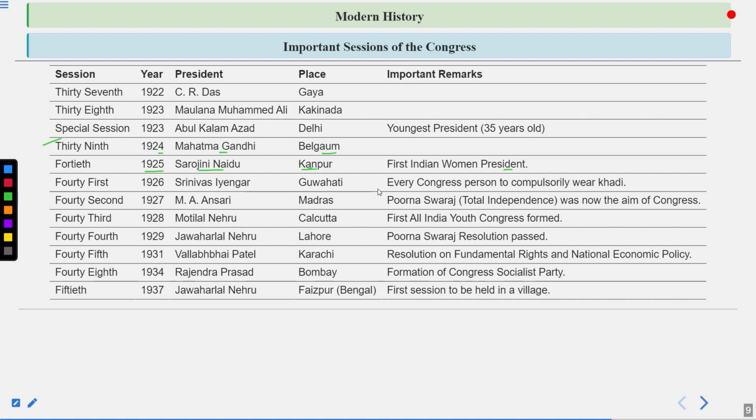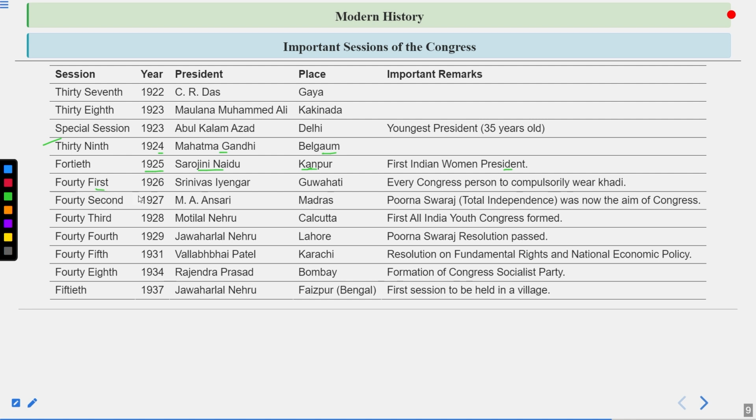In 1917, that was not there in the list. In 1917, the Calcutta session was held, and in that session, Annie Besant became the first woman president of INC. Annie Besant was also famous for the Home Rule League movement, and she brought this ideology into our country. And that is why in 1917 in Calcutta, she became the first woman president of INC. But if someone asks you first Indian woman, then that was Sarojini Naidu in Kanpur.